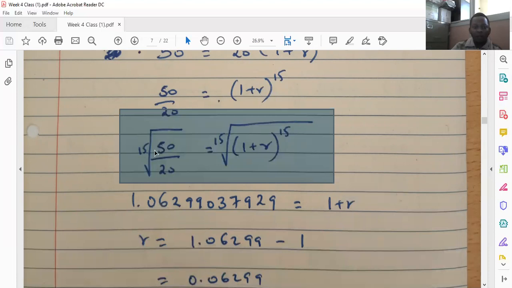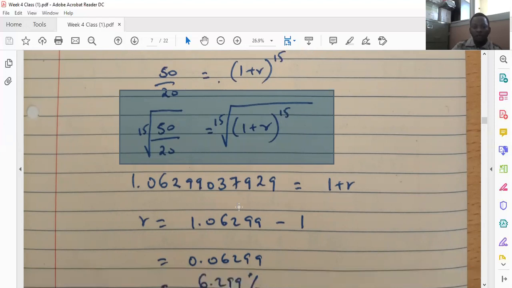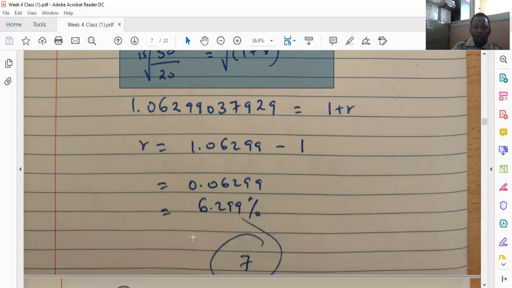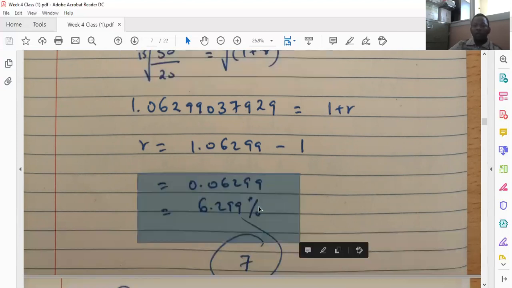1.06299. That is, the 15th root of 50 divided by 20 is 1.06299, which is equal to 1 plus r. That is the 15th root of 1 plus r raised to the power of 15. So therefore, in the end we have r being equal to 1.06299 minus 1, and our r being equal to 6.299%.